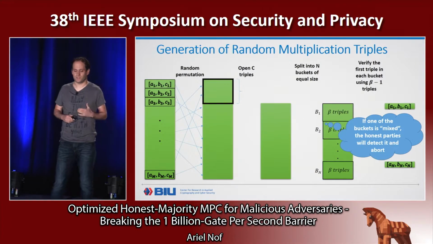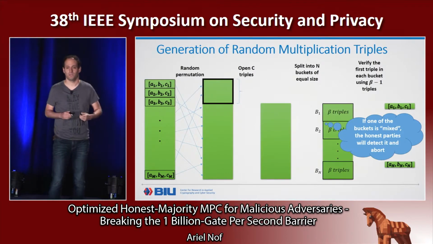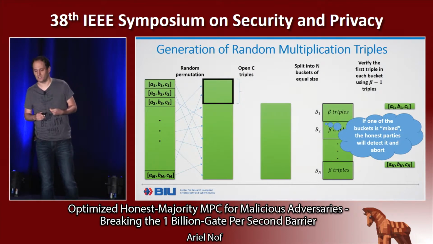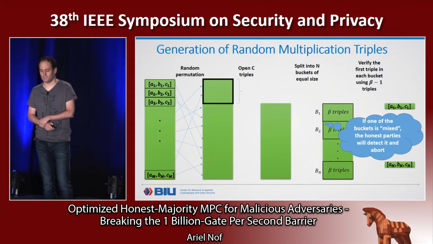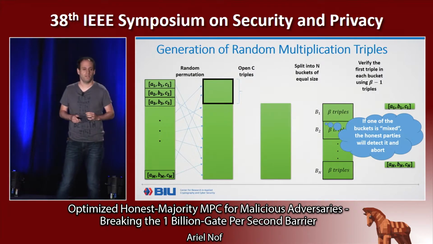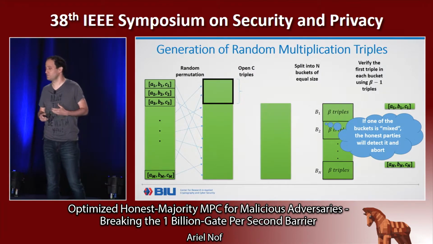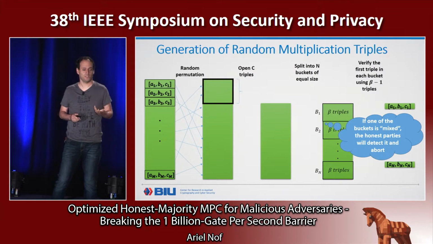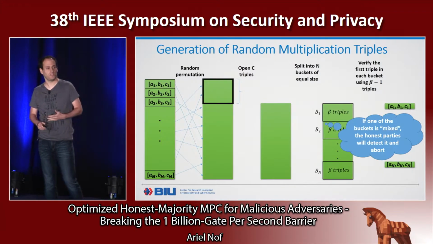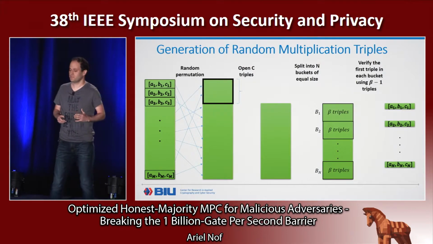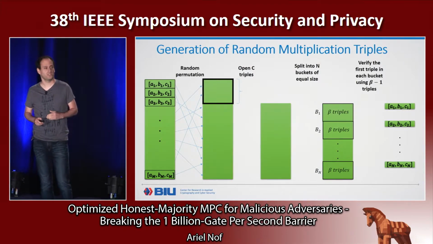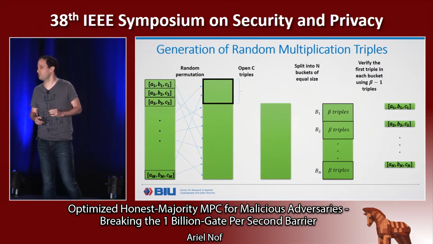So the only way that the corrupted party may win, by outputting a bad triple from the preprocessing protocol, is by having only fully bad buckets. But this, of course, happens with small probability, because there is a random permutation, and the adversary does not know the random permutation in advance. So if we passed all these tests, then we take the first triple in each bucket and output it from the preprocessing.